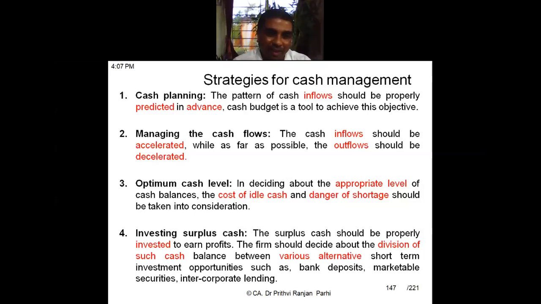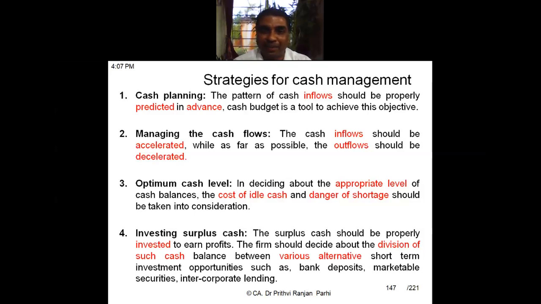Third strategy is the optimum cash level. So we'll be seeing various kinds of models, right? With the help of those models, we'll be able to find out what should be the ideal cash level. How much cash should one business ideally maintain? Because if you keep excess cash, it will involve a cost. Is it not? There is a cost of idle cash. And if you keep less cash, there is a danger of shortage.